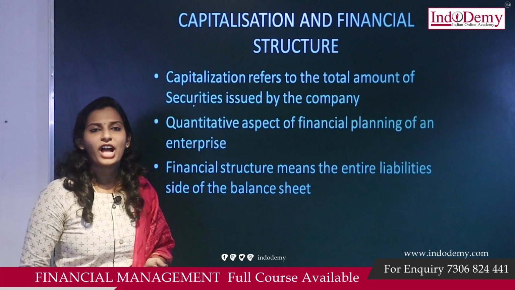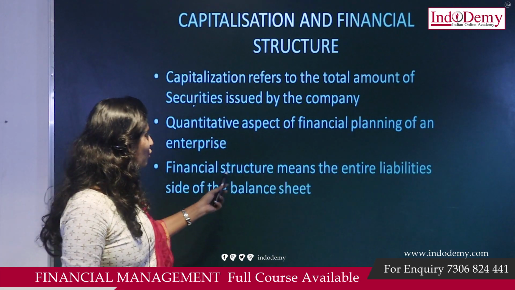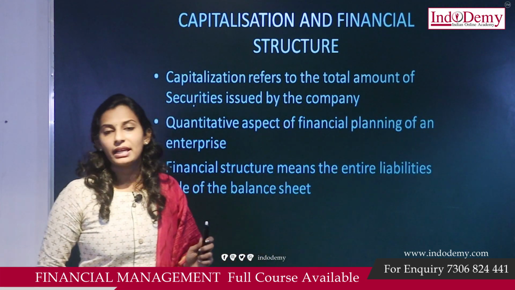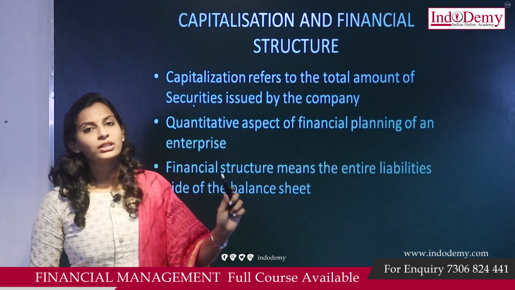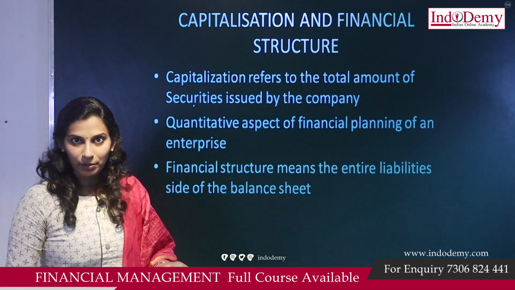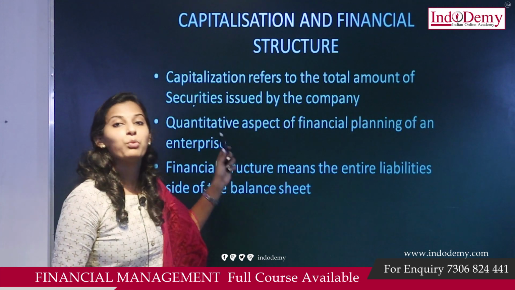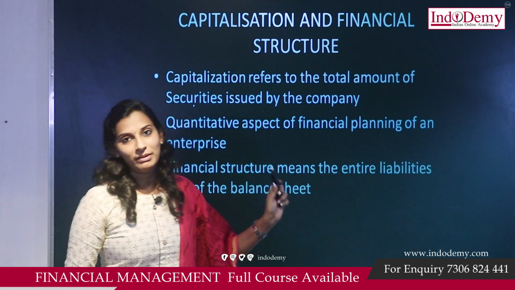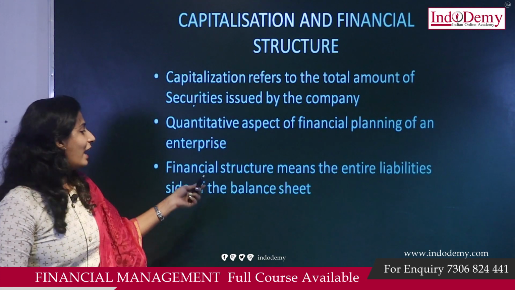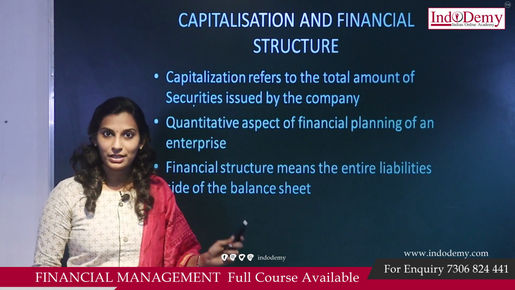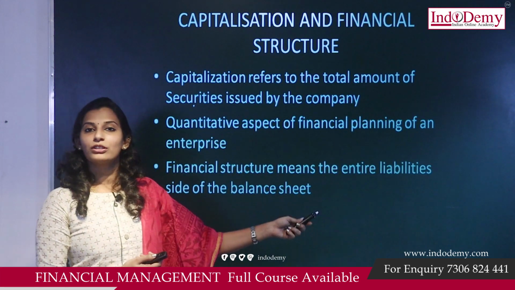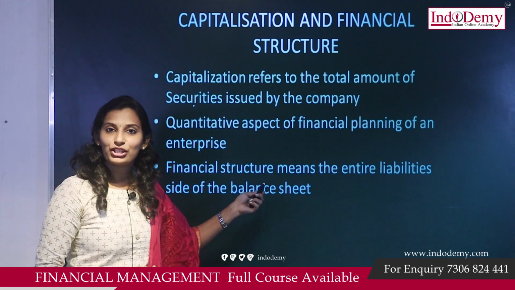Then the next one is financial structure. Financial structure means the entire liability of the organization. On the liability side we have two items, short term liabilities and long term liabilities. Short term liabilities are current liabilities, and financial structure involves both long term and short term liabilities. We know that long term liabilities are debt, equity, preference, etc., and short term liabilities are current liabilities. So the mix or the total of short term and long term liabilities is known as financial structure.